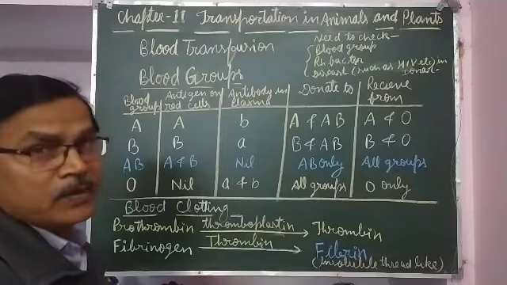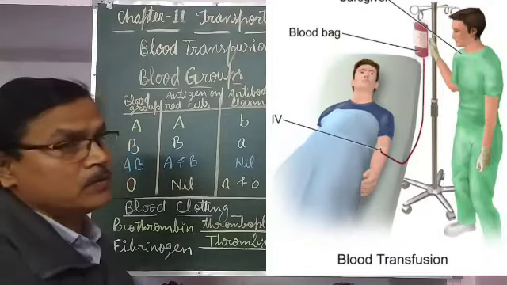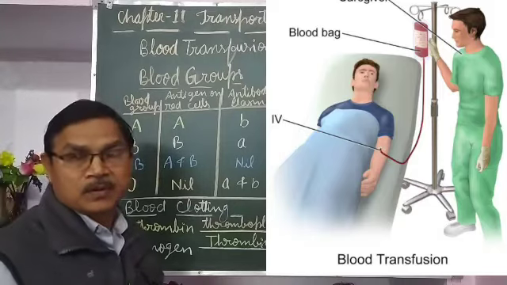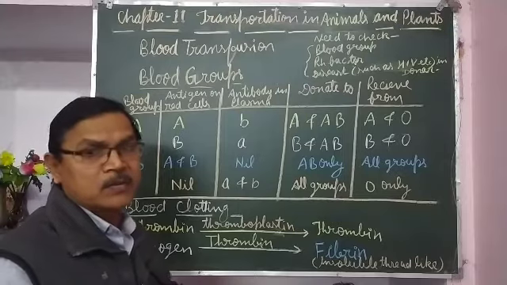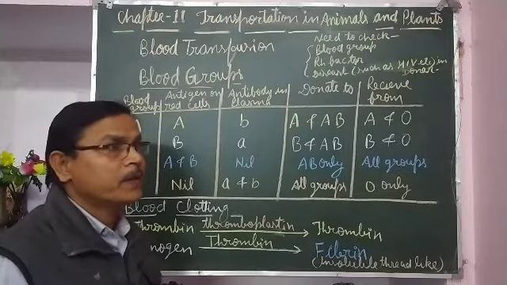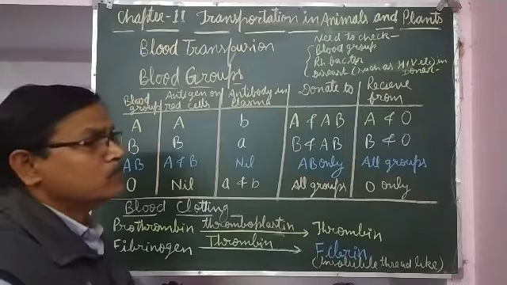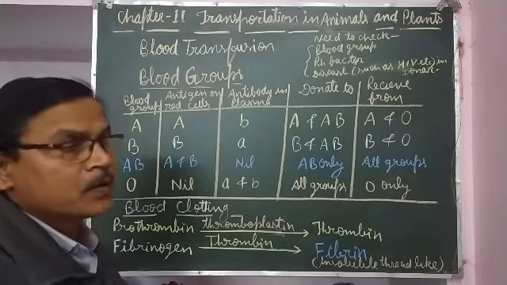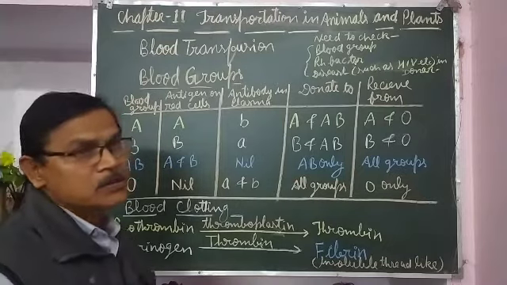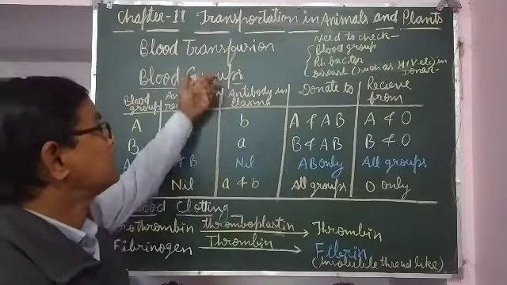The transfer of blood from one person to another person is called blood transfusion. Sometimes you may have seen or heard that patients need blood because of a major operation, etc. At that time the blood of another person is taken and transferred to the patient. That process of transferring blood from one person to another is called blood transfusion.